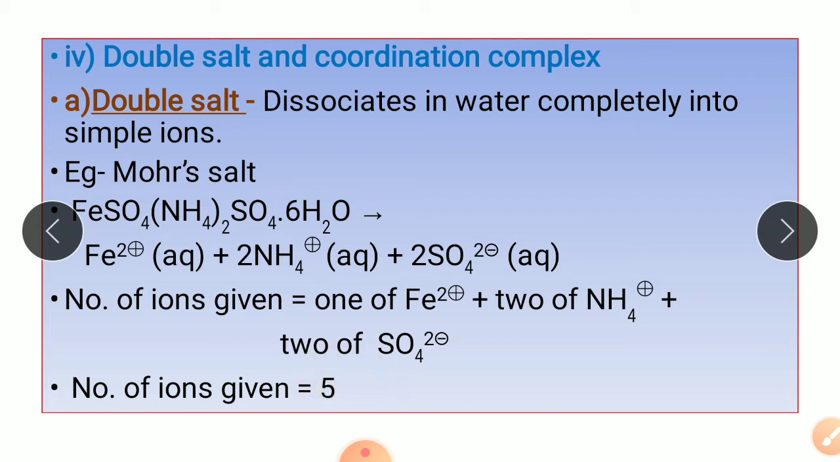So what is the difference between double salt and coordination complex? The double salt dissociates giving you tests for individual ions. That is, Mohr's salt, if you dissolve it in water, will give tests for Fe2+, NH4+, and SO4 2-. Individual tests it will give.